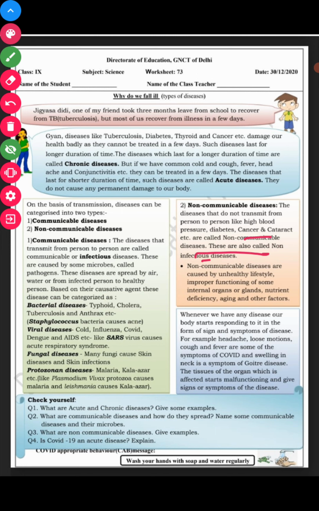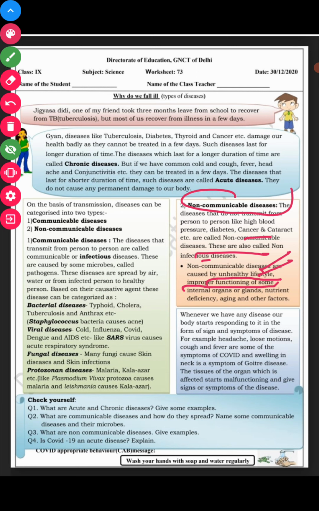Non-communicable diseases are caused mainly by an unhealthy lifestyle, improper functioning of some internal organs or glands, undernutrition, or the deficiency of some nutrients. Age is also one of the major causes of non-communicable diseases. Whenever we have any disease, our body starts responding to it, forming signs and symptoms of the disease.